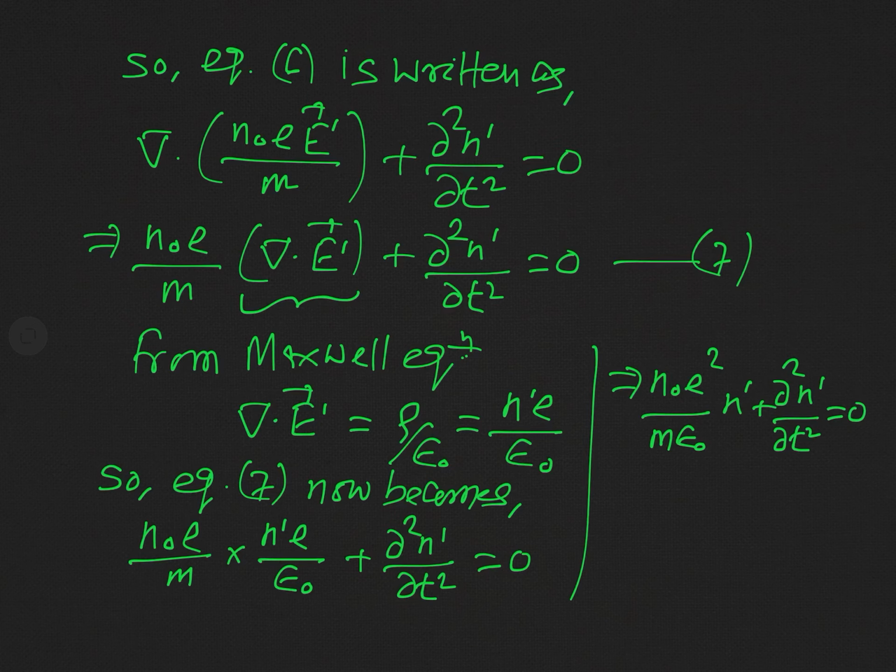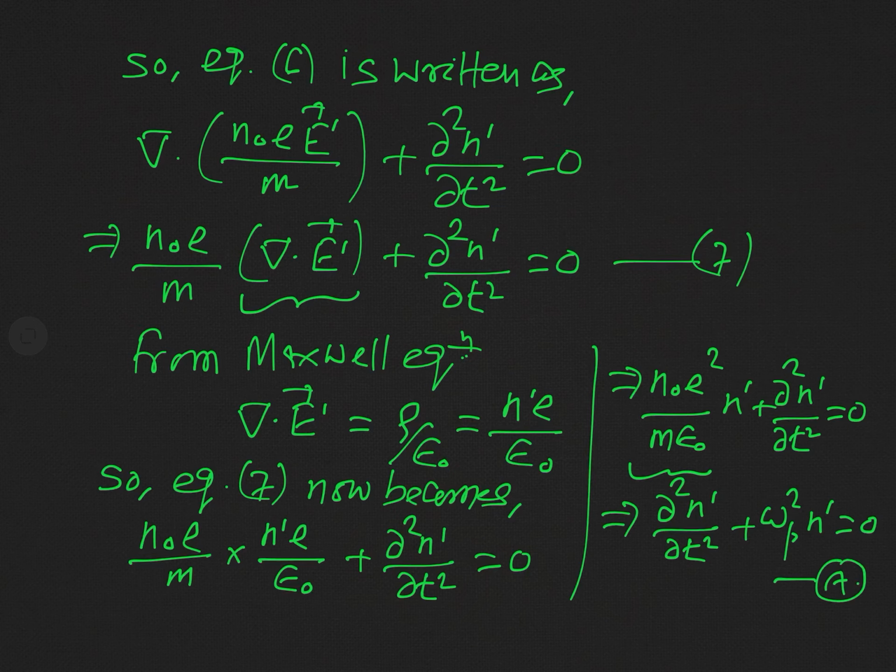Now we will simplify this equation. Don't take it as a common factor, but write it in this way: del 2 n dashed by del t square plus omega p square n dashed equal to 0.